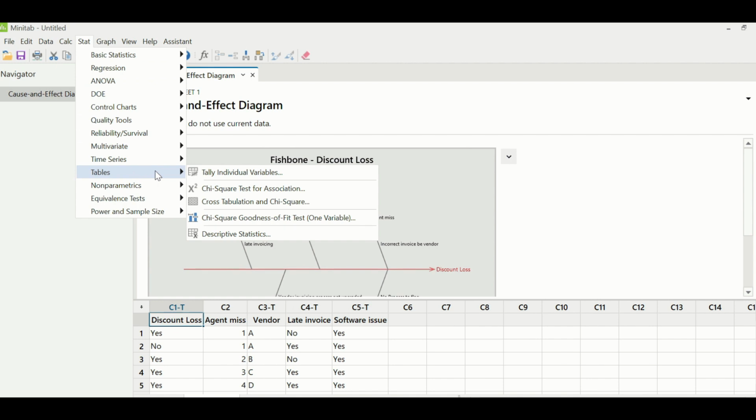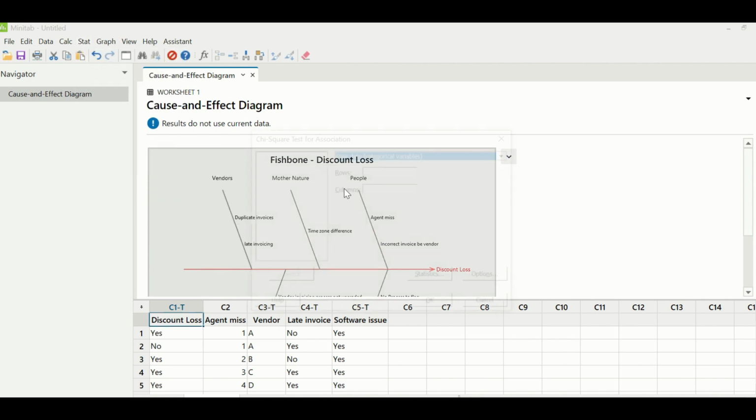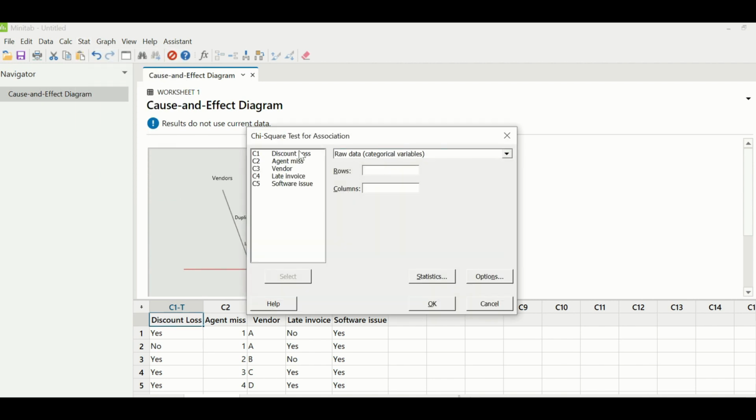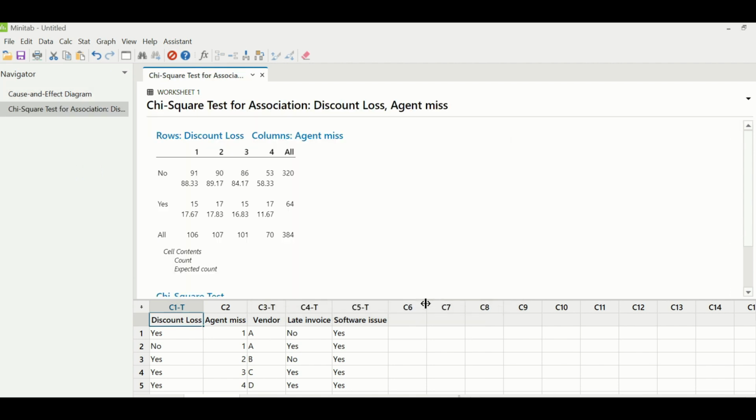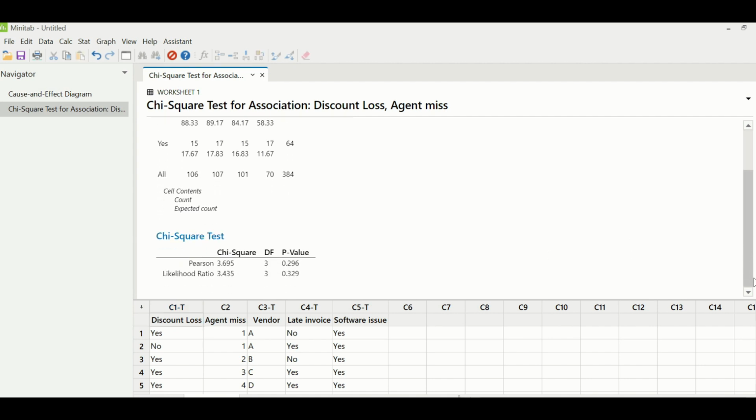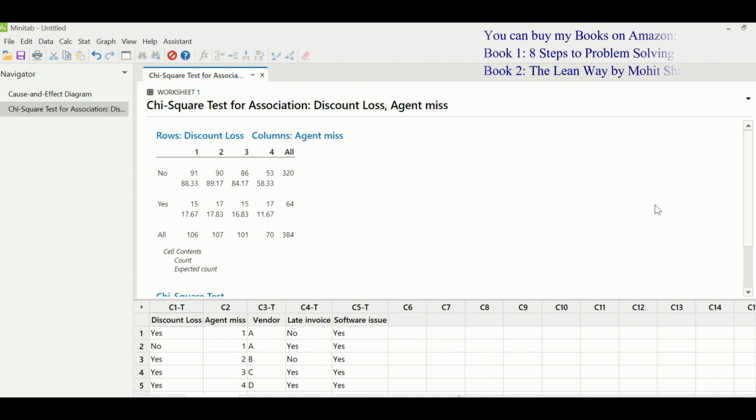For that, we go to Stat, Tables and chi-square test for association. We click on that. Under rows, we will enter discount loss and under columns, we will enter agent and we will click OK. Let us look at the p-value here. The p-value is greater than 0.05, which suggests that it is not a significant contributor. So likewise, we will have to test all these other X's.